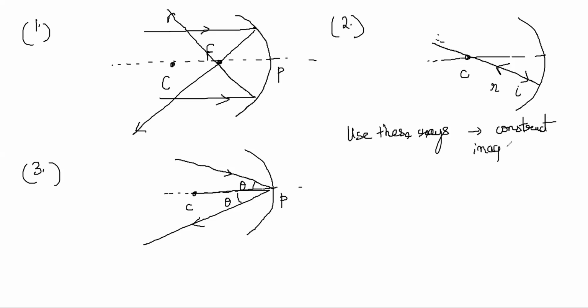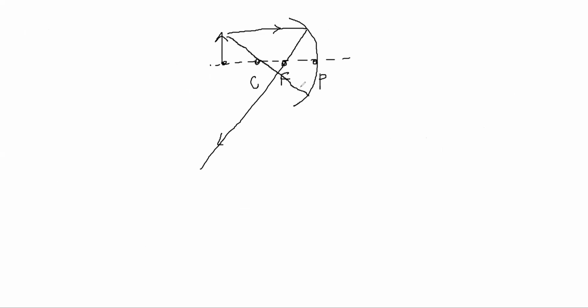This has been done before for you also in 10th grade, I think. If you have a concave mirror, this is C, this is F, this is the pole, and you have an object like this here. You can take one ray parallel, it will come out like this, and you can take one ray passing through C, and it will come back like this. Both these reflected rays are meeting at this point, so the image comes here. The image is inverted and it is between C and F.